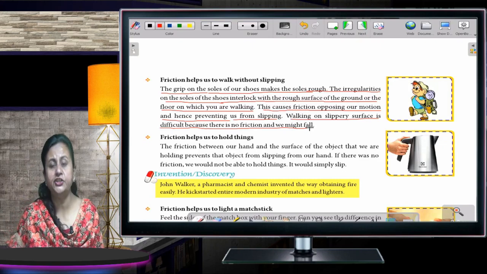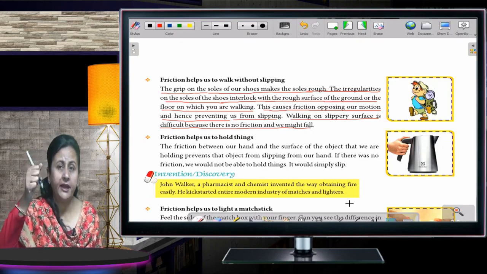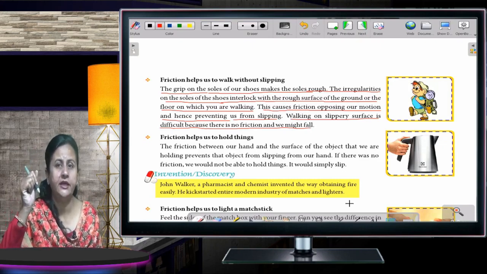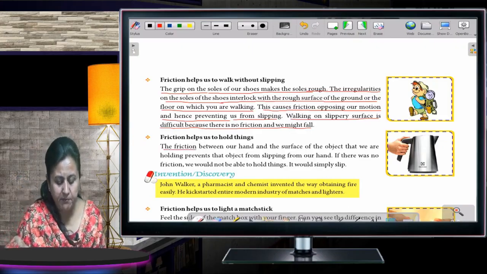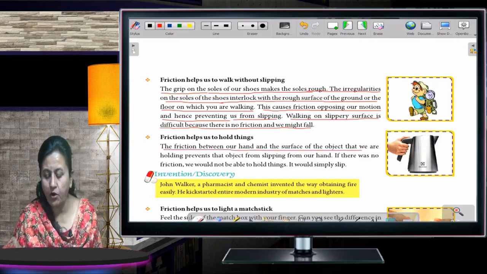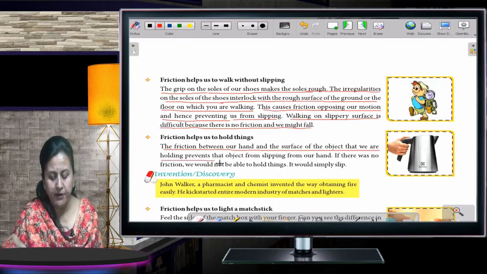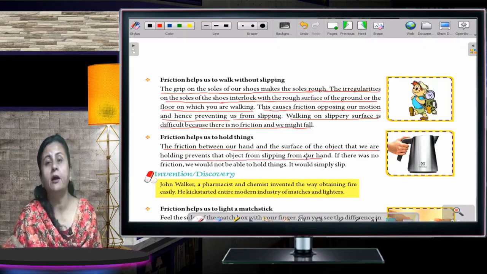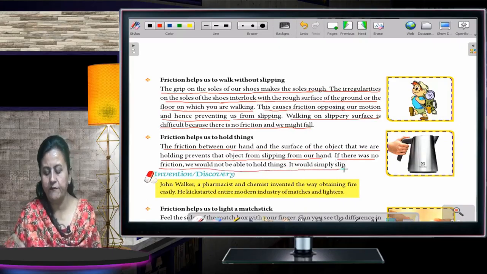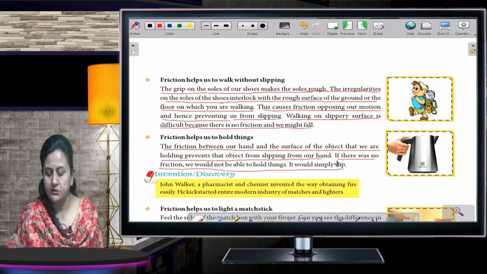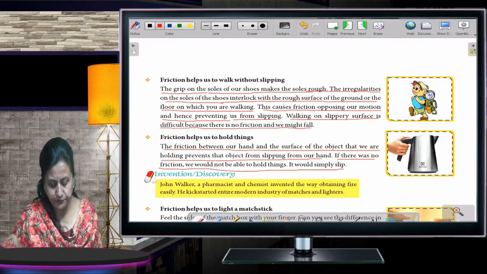Now, friction helps us to hold things. I am holding the pen. Why? Because friction is there. In case there is no friction, I won't be able to hold this pen. The friction between our hand and the surface of the object that we are holding prevents that object from slipping from our hand. If there was no friction, we would not be able to hold things. We would simply slip.